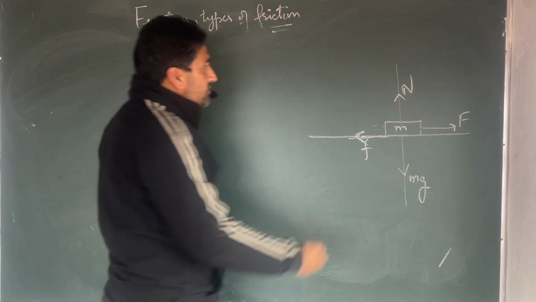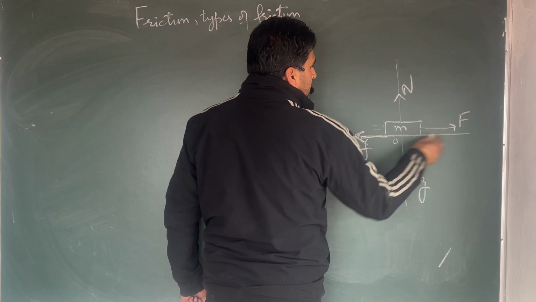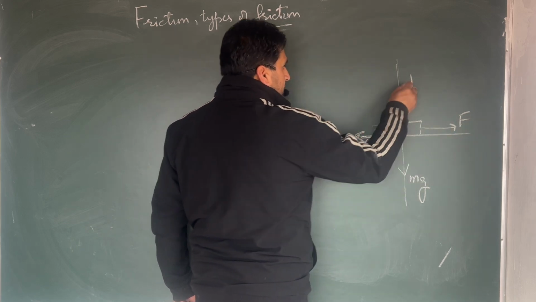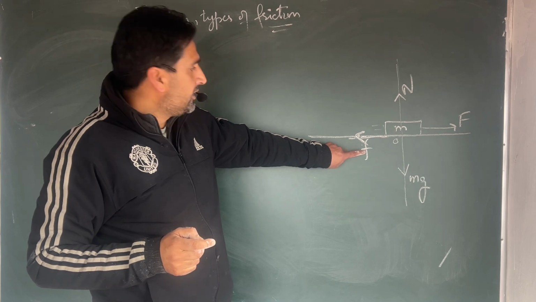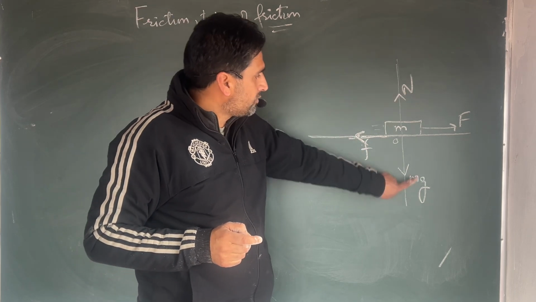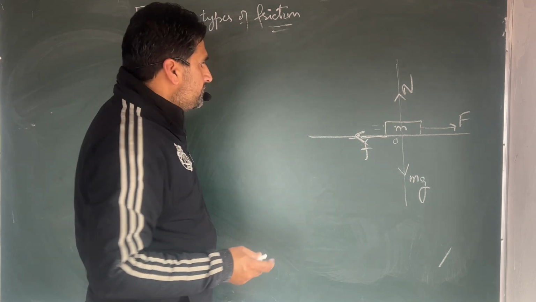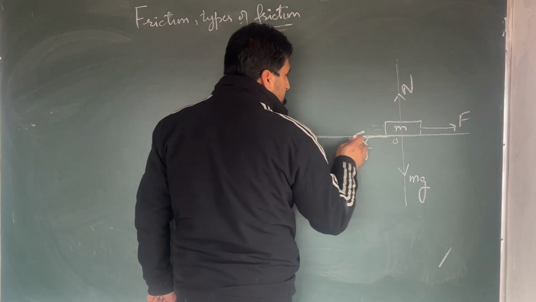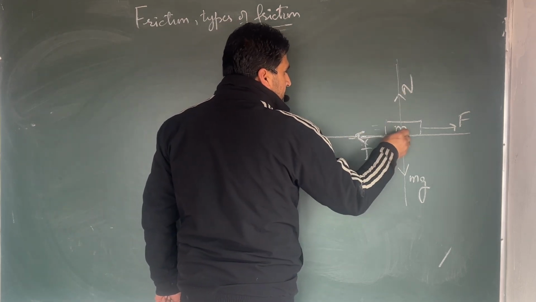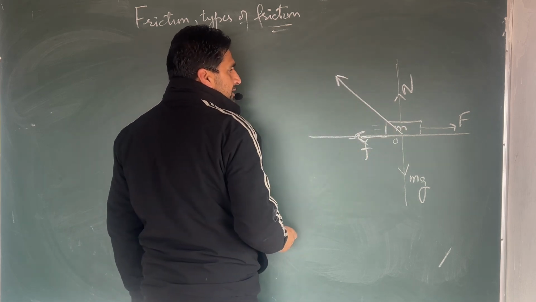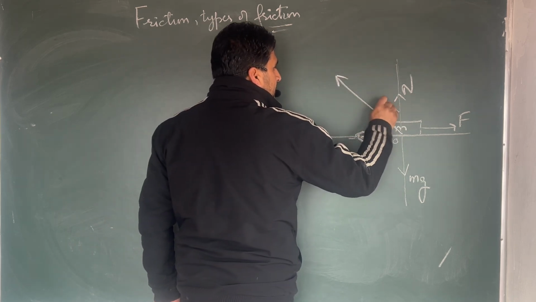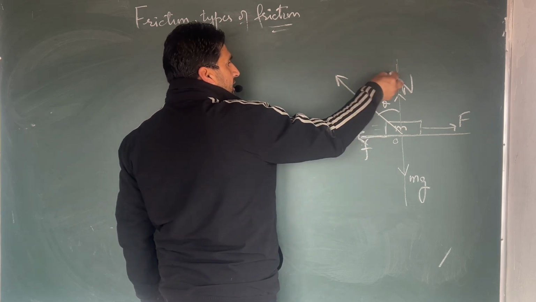So if you draw the coordinate system, then it will become the origin. At equilibrium, your F is equal to f, your N is equal to n. So what I was talking about, how to calculate the F: you calculate F in terms of N, where N is equal to mg. If I compare these two vectors, then this will be the resultant as per the law. This is the resultant, making an angle theta. So I can draw the parallel of this F here.